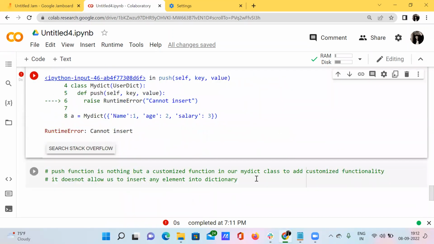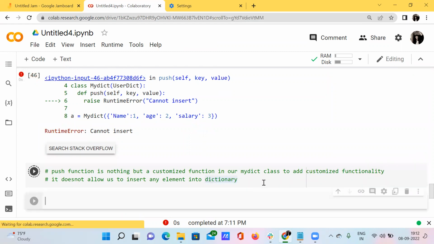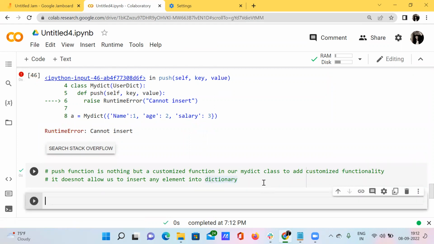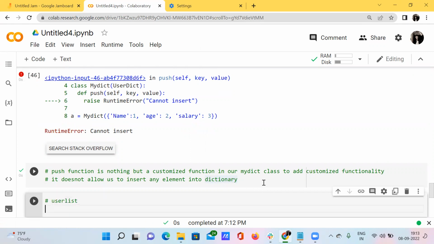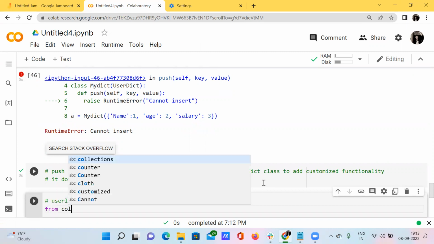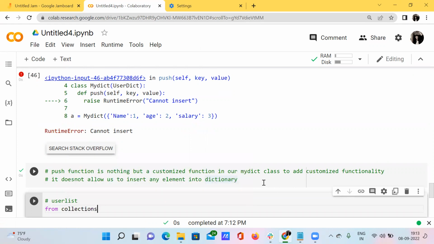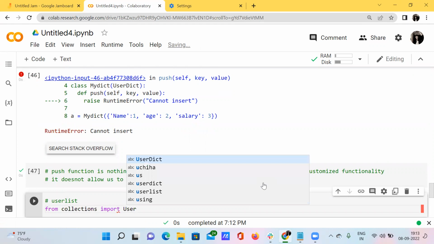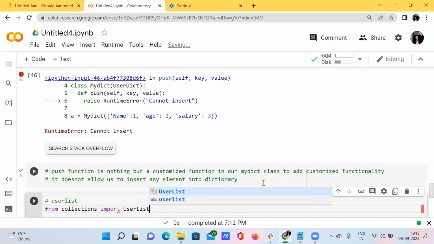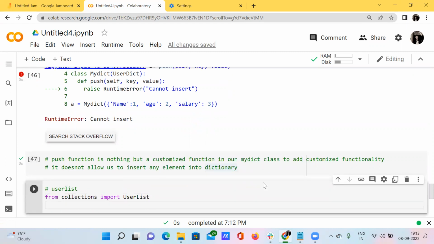So now we're going to look at user list. This will also work in the same way. See here, I'll show you. User list is nothing but: from collections import UserList, and then I'm just creating my class here.